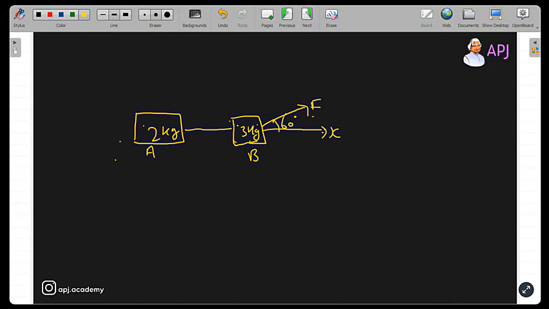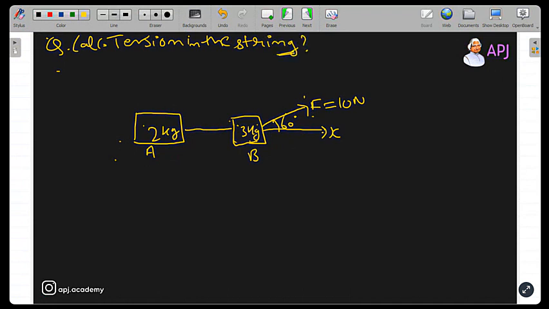Okay, and if I say that the external force F is equal to 10 Newton, then you have to calculate the tension in the string. So your question is to calculate the tension in the string.